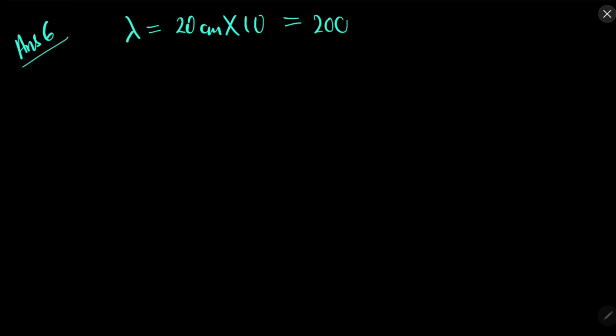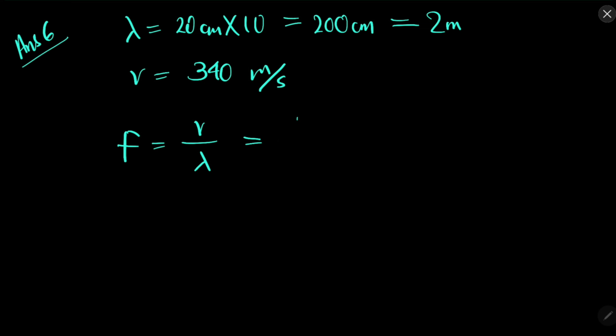So what do we have? According to the question, wavelength is 20 centimeters into 10, that is 200 centimeters, that is 2 meters. Velocity is 340 meters per second. So frequency will be velocity over wavelength, 340 over 2, equal to 170 hertz.